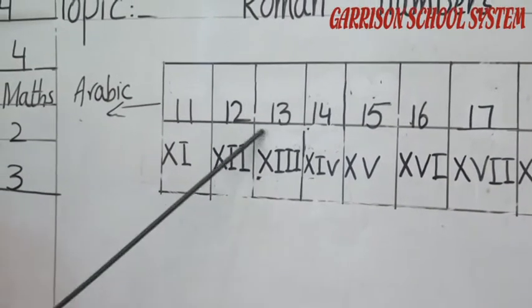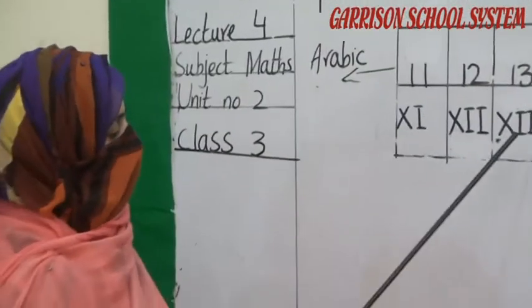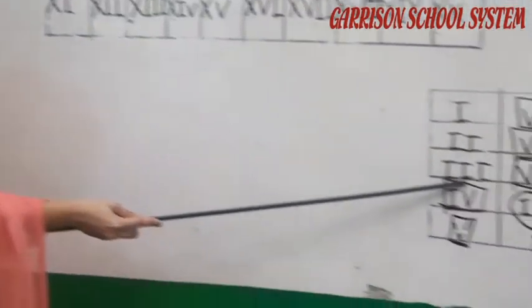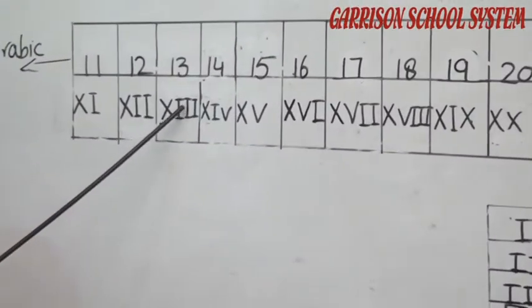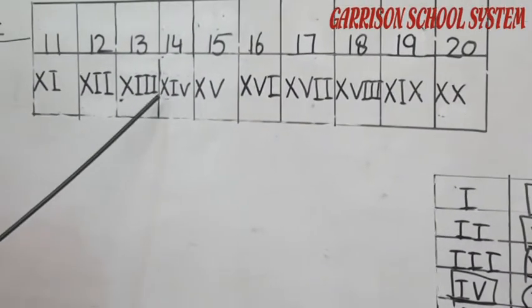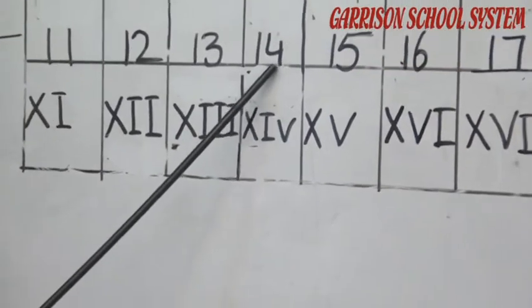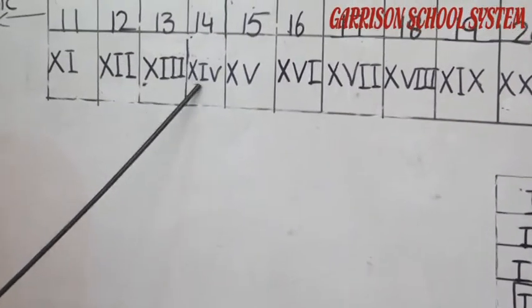Understand student? Now move to the 13. First of all we have to write the symbol of 10, which is the X. Now which is the symbol of 3? You can see here, these 3 I's are representing the number 3. So we have to write here X and 3 times I, X, 11, 12 and 13. Understand? Now move to the number 14. First of all we have to write X, which is representing number 10. So next number is 4. Which symbol is here for number 4? I, V. After X we have to write I, V.